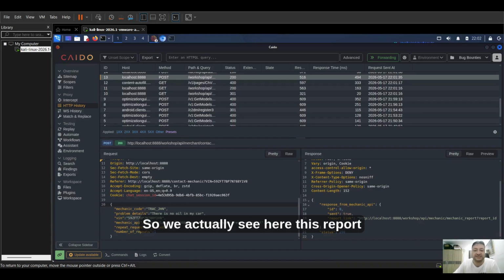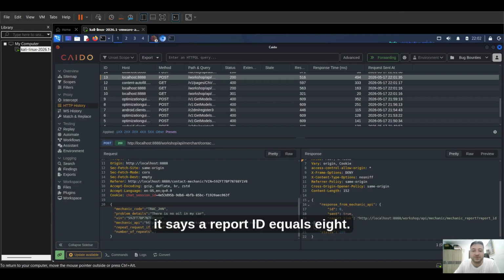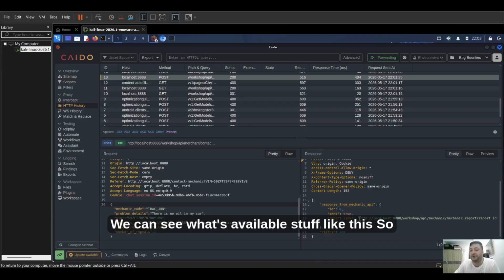So we actually see here this report link. If we look at this, we see that it has a number 8 at the end. So it says report ID equals 8. This can tell us a lot of things. It can tell us that we could potentially look at someone else's information. We can see what's available, stuff like this.